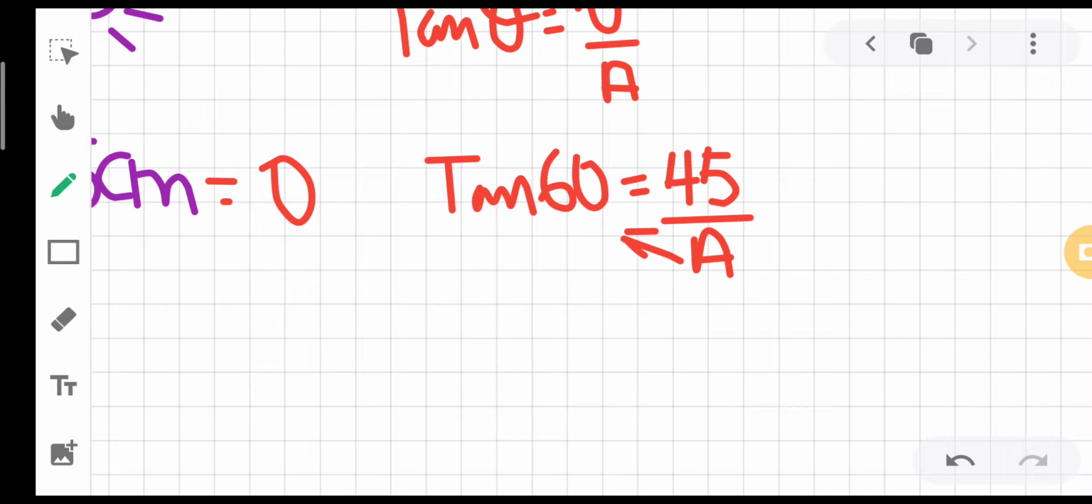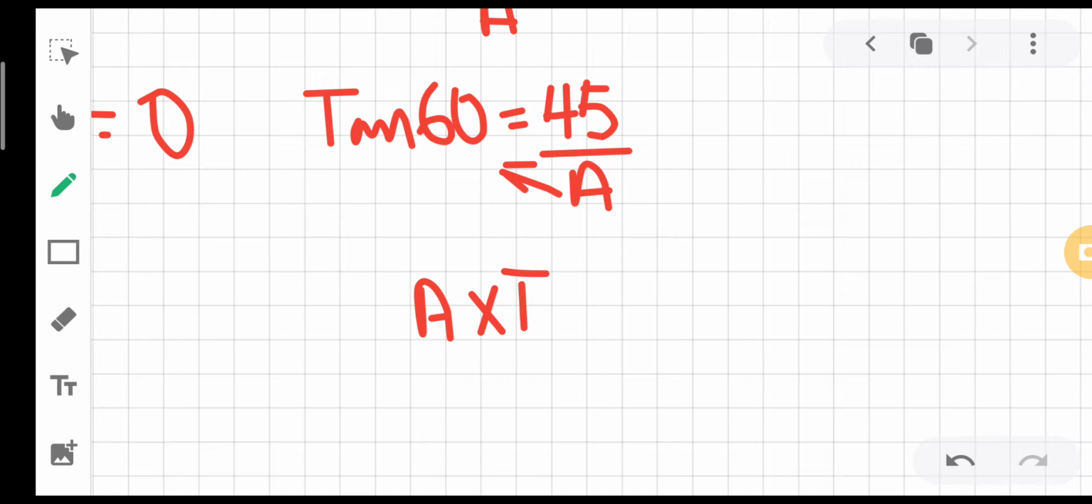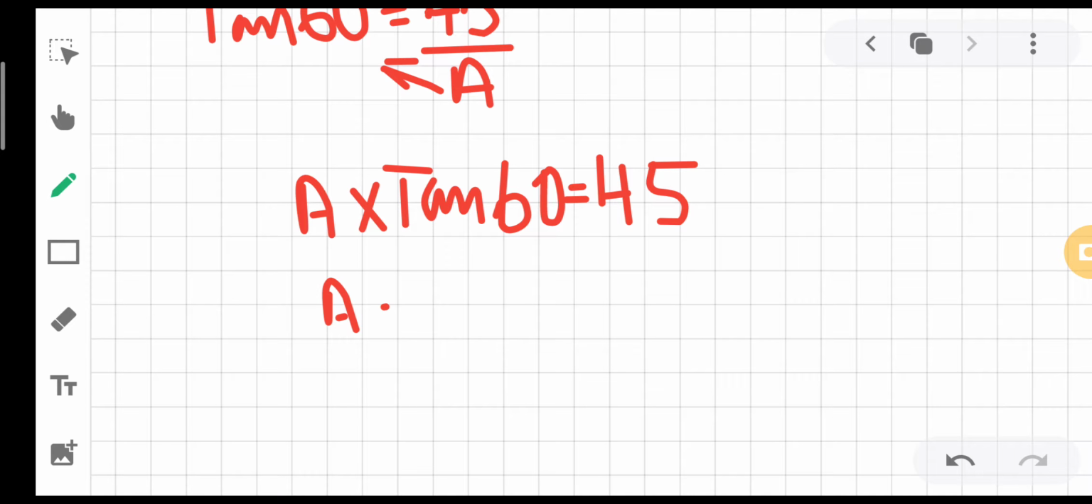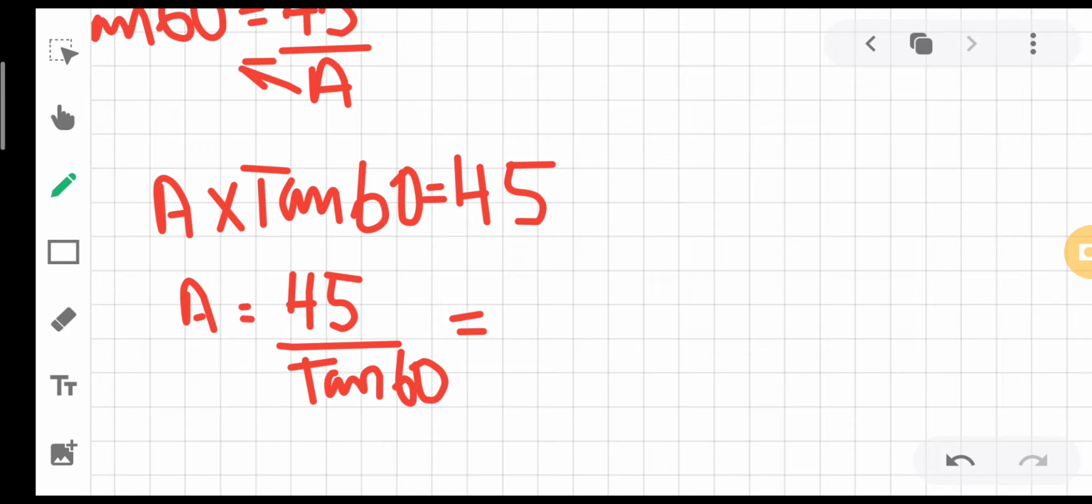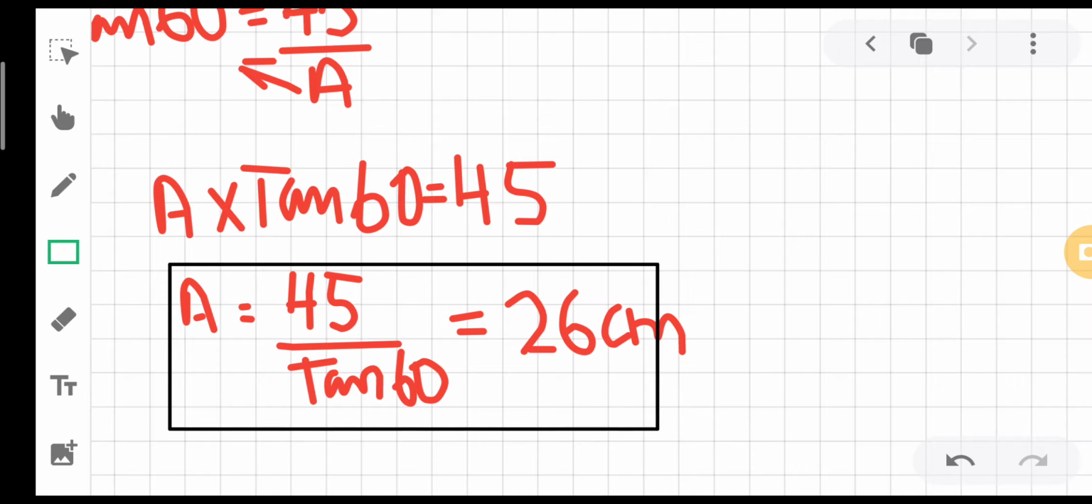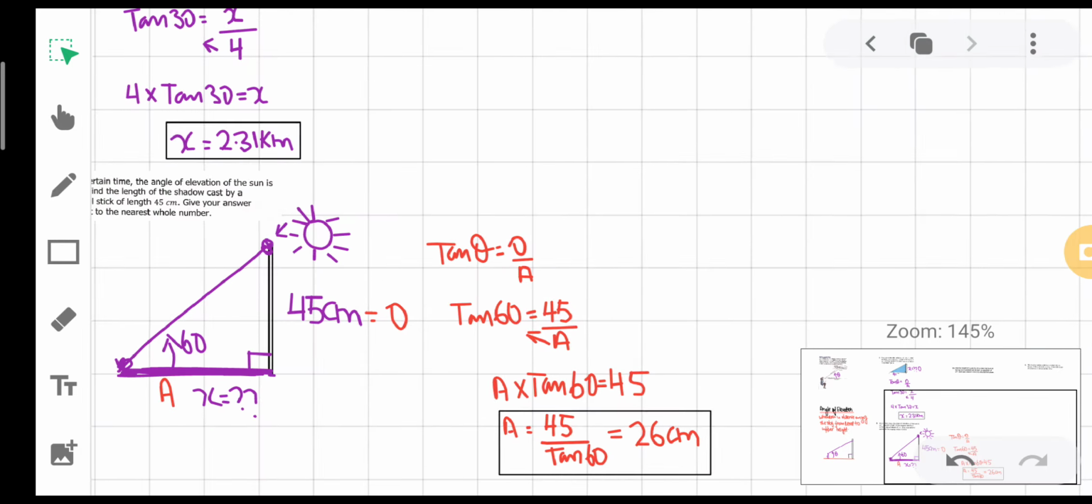So adjacent wala part has to be shifted into multiplication. A multiplied by tan 60 is equal to 45, or finally the value of A comes out to be 45 divided by tan 60. That results in the value of A. So after simplification, when 45 is divided by tan 60, the final value comes out to be 25.98, that you can also write as 26 centimeters. So the length of the shadow for the following condition comes out to be 26.